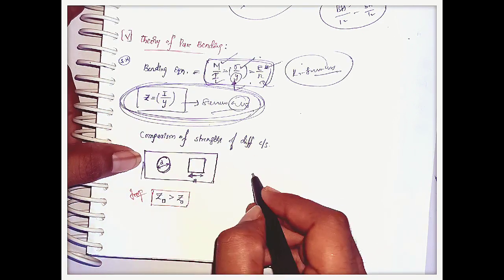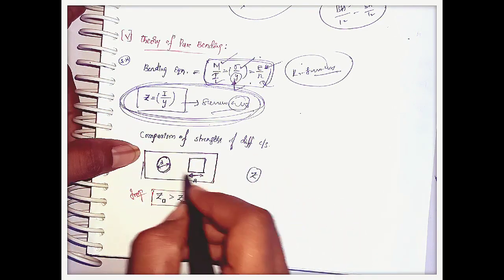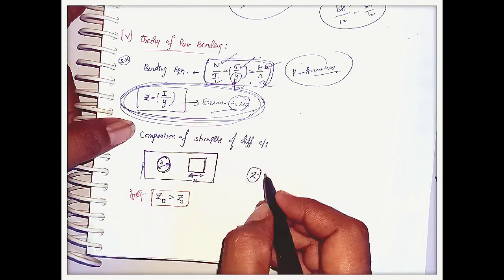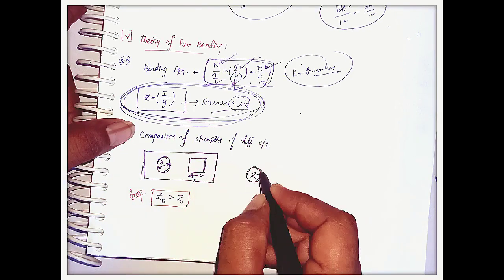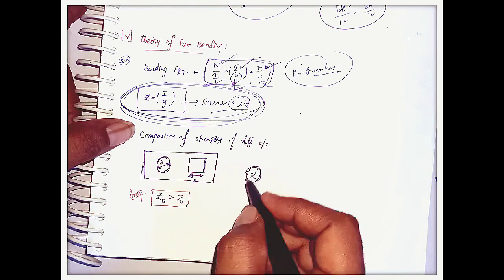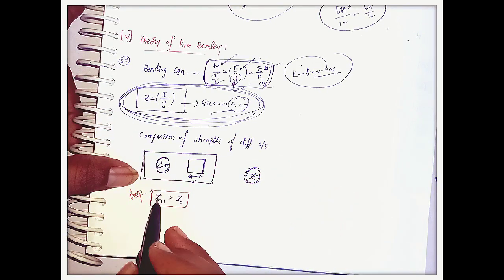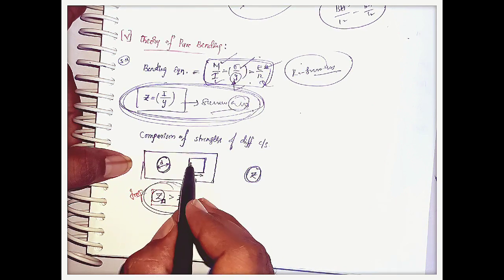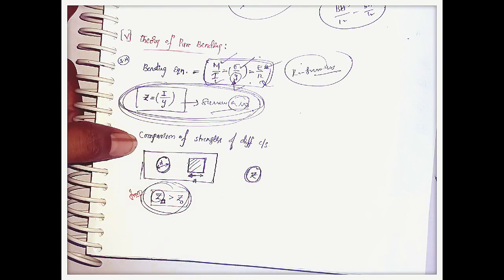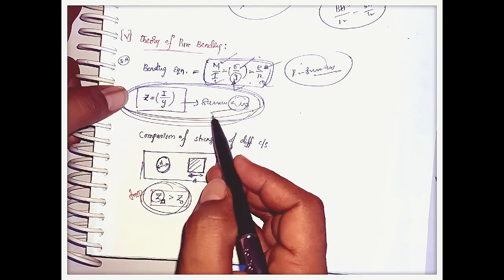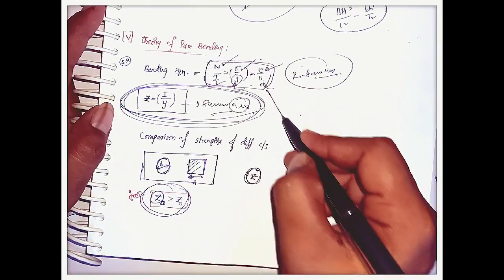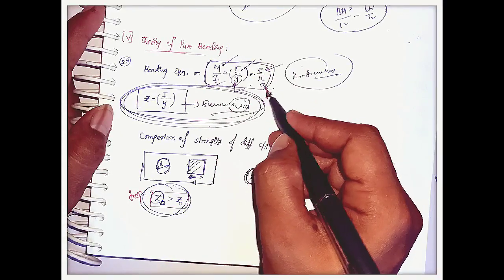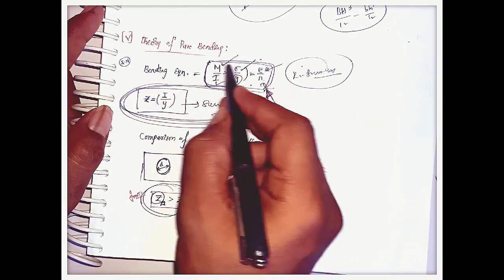If we get the z value of the circular cross section and the square cross section, whichever has the highest section modulus, that z value, will have more strength. Here for the square cross section the z value is more than the circular cross section, so the strength of the square cross section is more than the circular cross section. Like this we can compare with the help of the section modulus value. And in the exam they will give most of the questions based upon this bending moment equation.